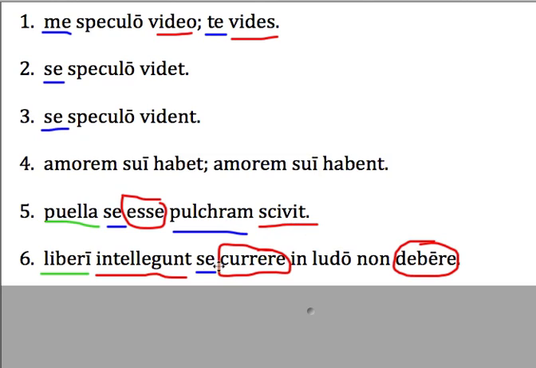All right? How do I know this is they? Because it points back to original subject of children. The reason I knew this was she is because it points back to original subject of puella, which is a girl. Okay? Alright, there's your very quick introduction to suī, sibi, sē, sē.